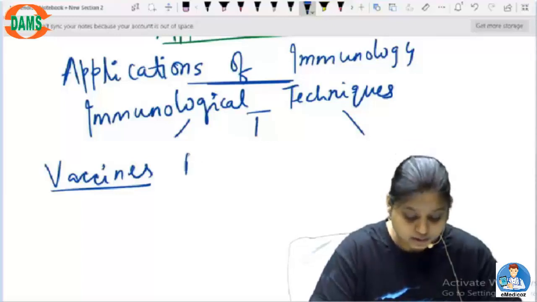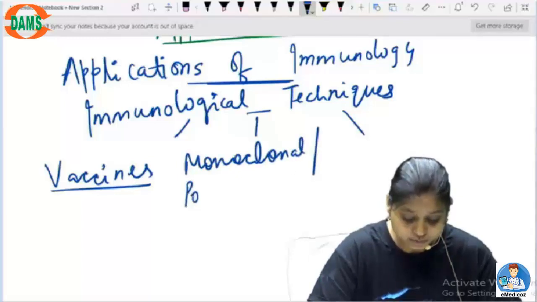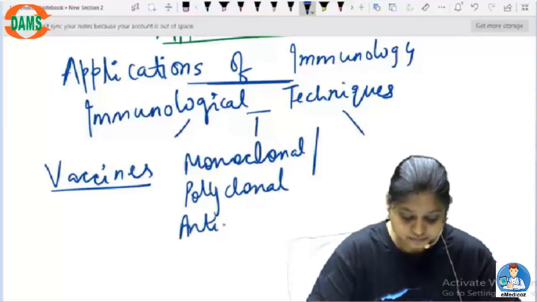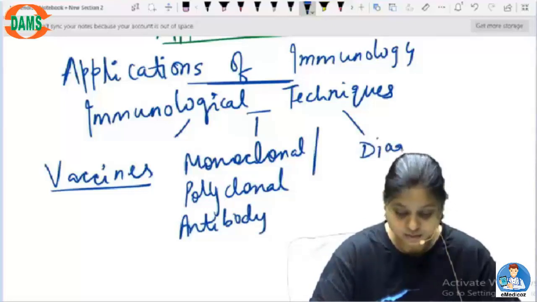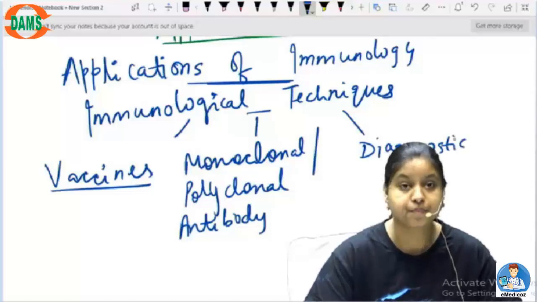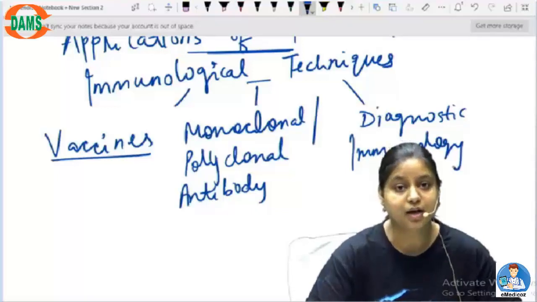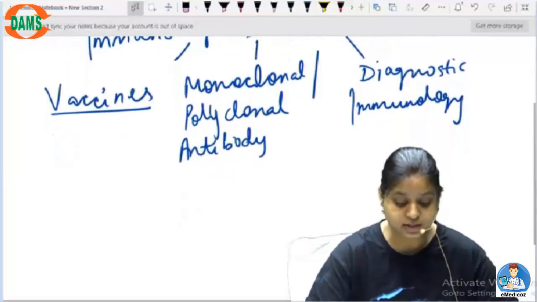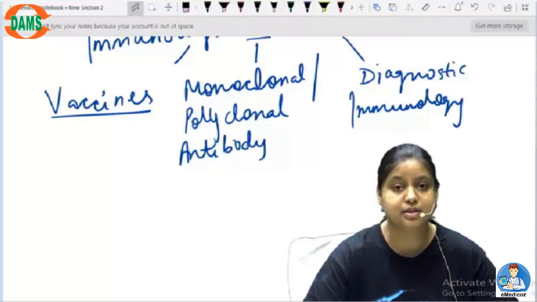Then there can be monoclonal or polyclonal antibodies. Then there can be diagnostic immunology. So all these things are very important in our immunological techniques. So we will be taking all these things one by one,